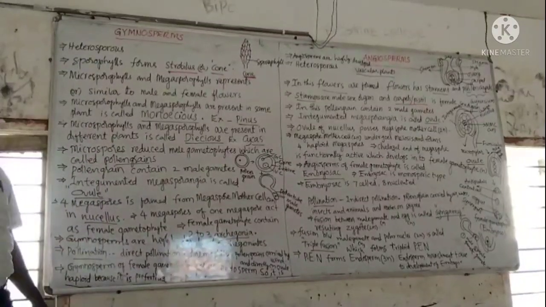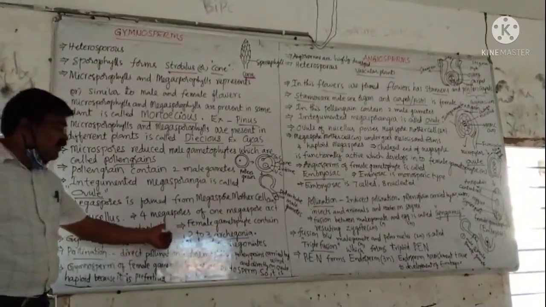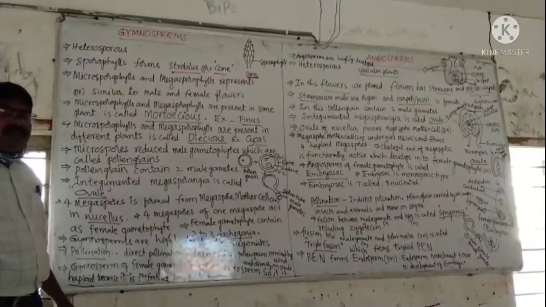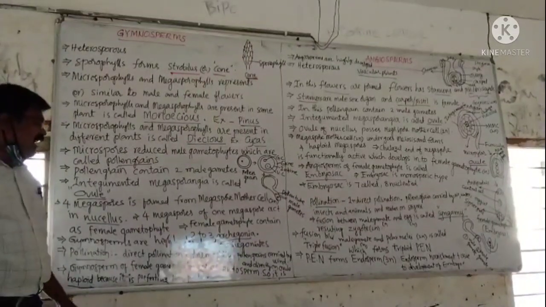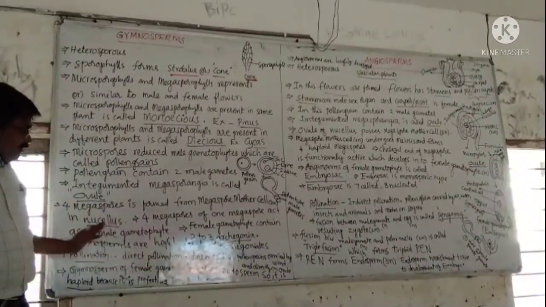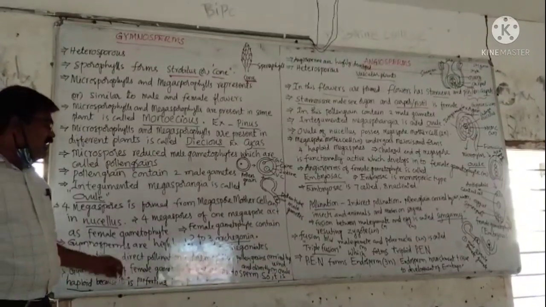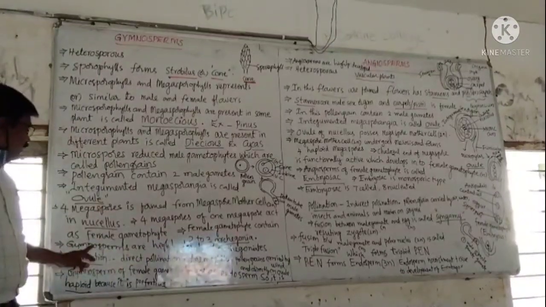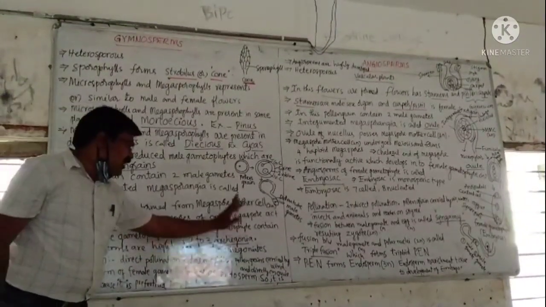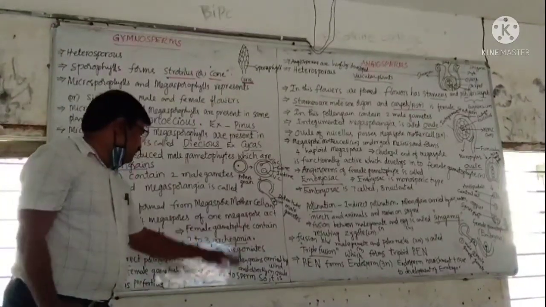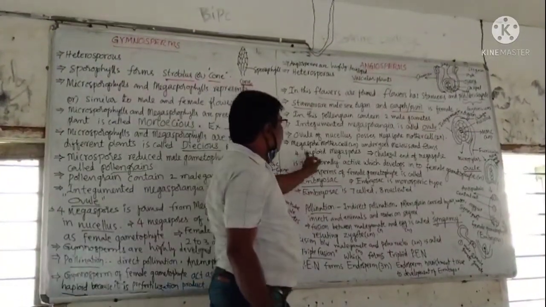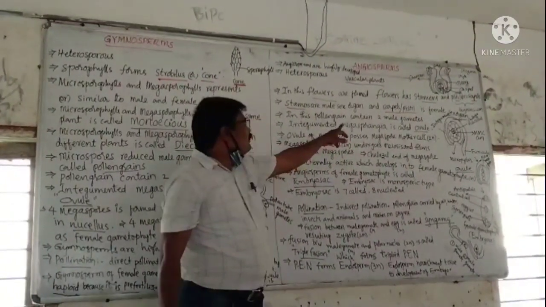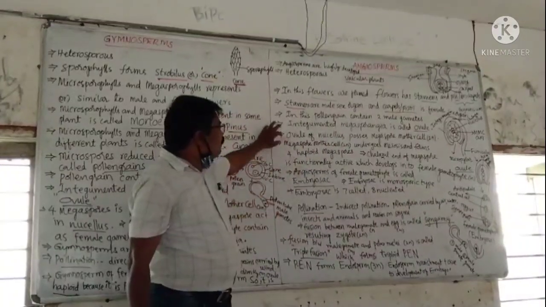This female gametophyte is also known as coenomegaspore, which contains four haploid nuclei but does not form walls. This female gametophyte also contains 2 to 3 archegonia. In angiosperms also, the ovule is an integumented megasporangium.